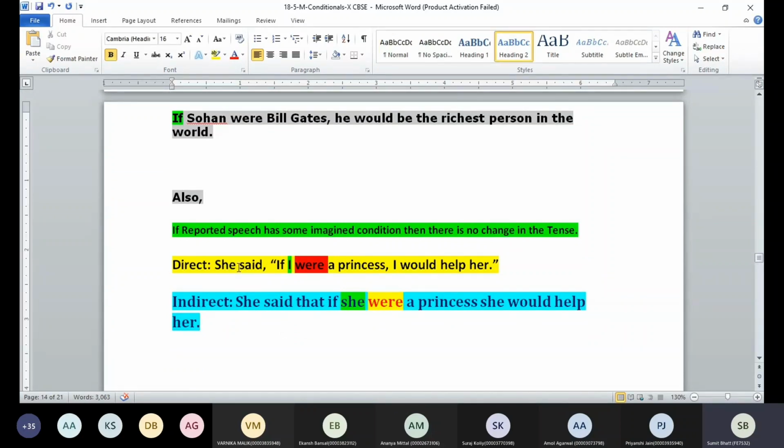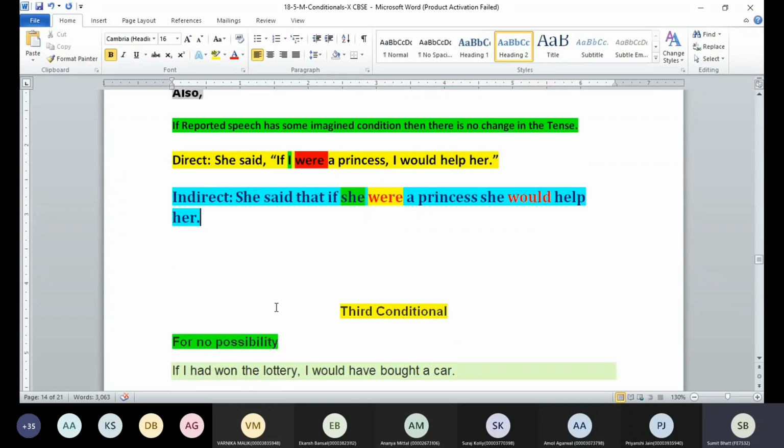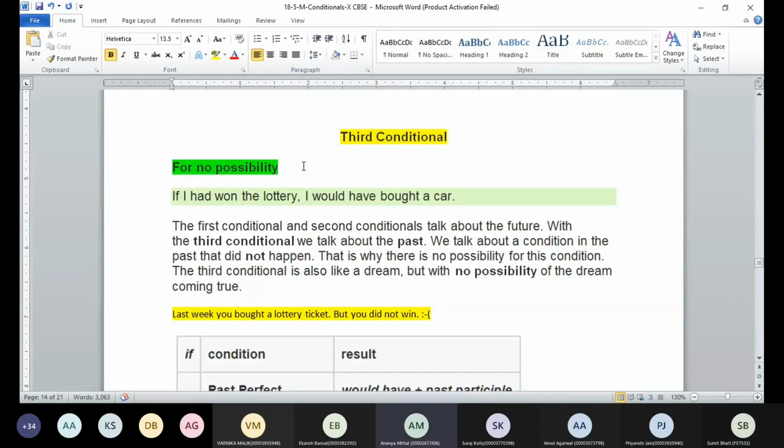Like in a direct statement you have, she said, if I were a princess, I would help her. When you transform, do not change this were into was. We are saying she said that if she were a princess, she would help her. We are already using would in this sentence. That means we are going to use simple past, or were, on the first side. Any doubts so far? No, sir.